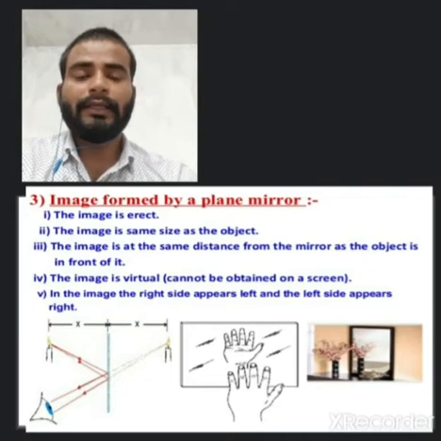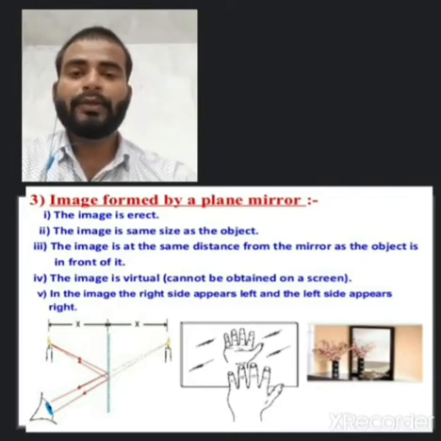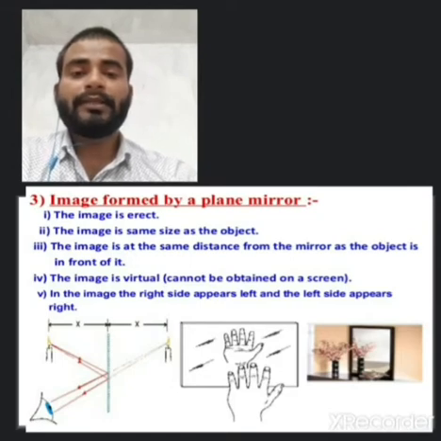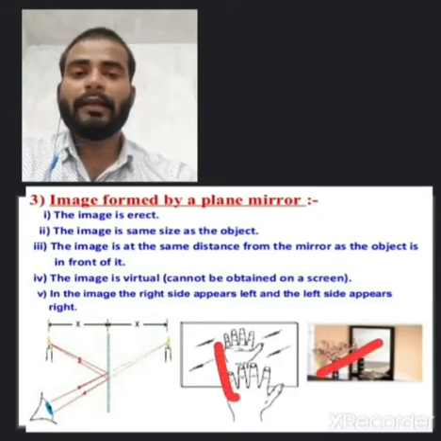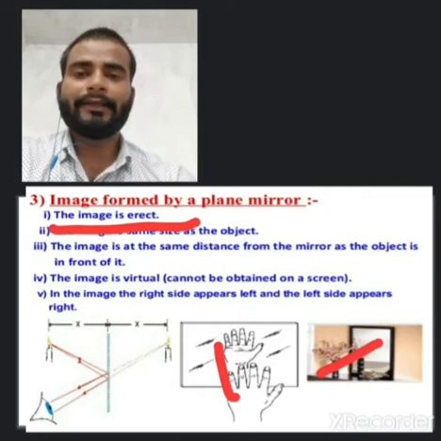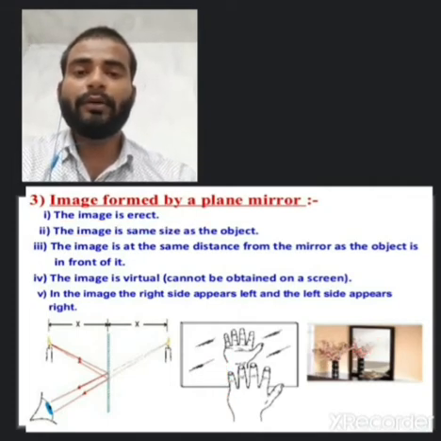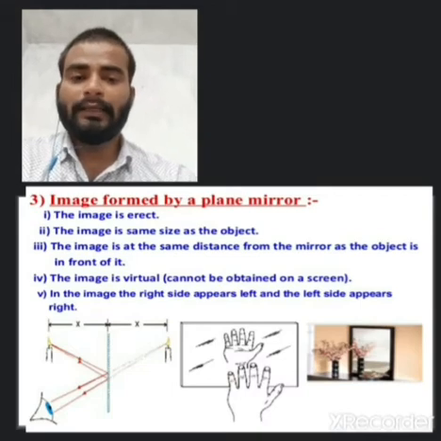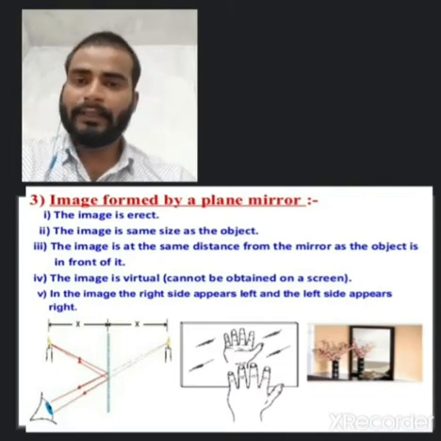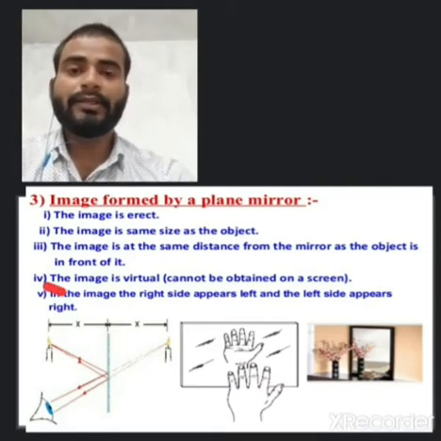If we want to see in the plane mirror, what are the properties of the image? The image formed is always erect, the image is of the same size, and the image is at the same distance from the mirror as the object is in front of it. The image is virtual. The image is always virtual.